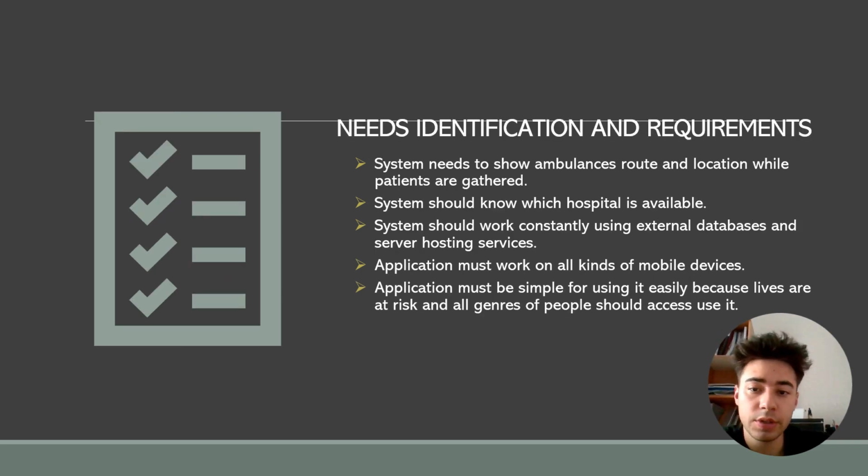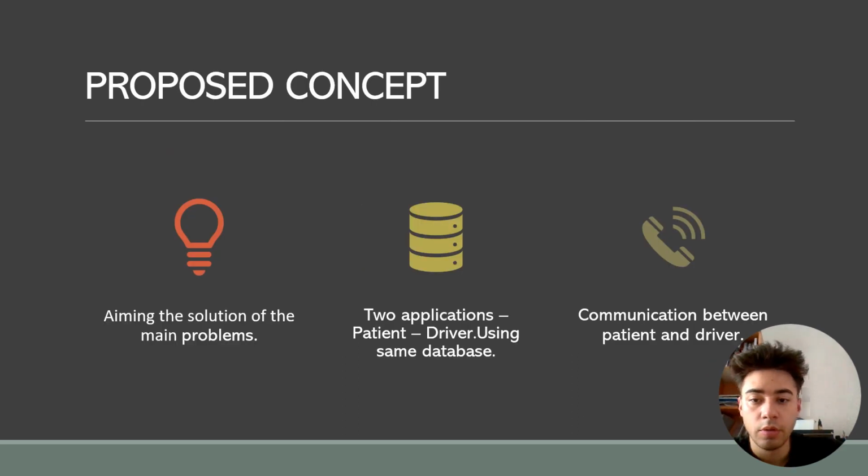Identification and requirements. The system needs to show the ambulance's route and location while patients are gathered. The system should know which hospital is available. The system should work constantly using external databases and server hosting services. The application must work on all kinds of devices. The application must be simple to use easily because lives are at risk and all kinds of people should access and use it.